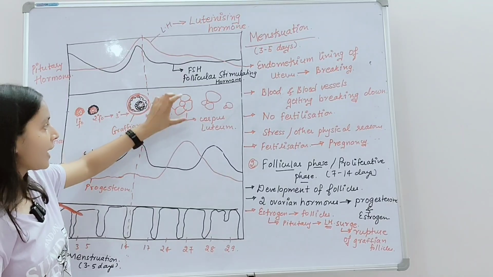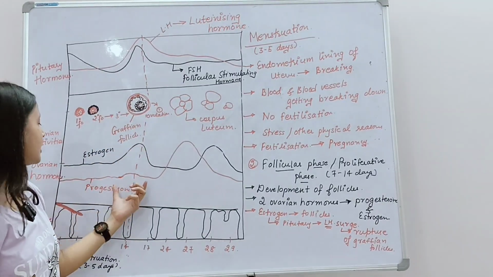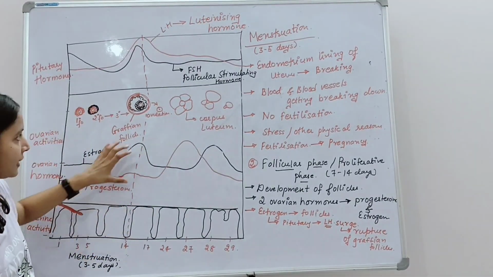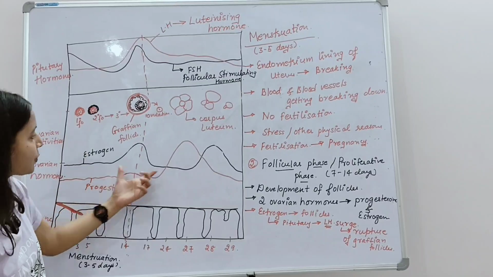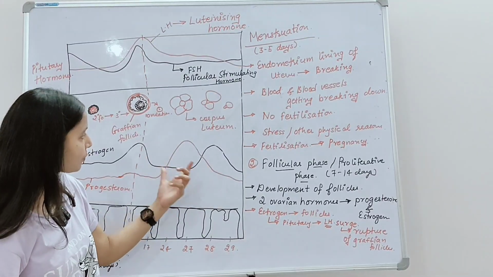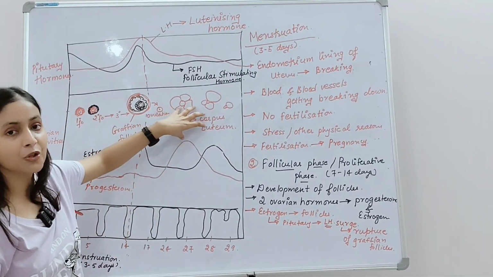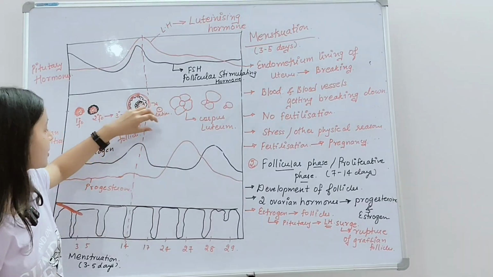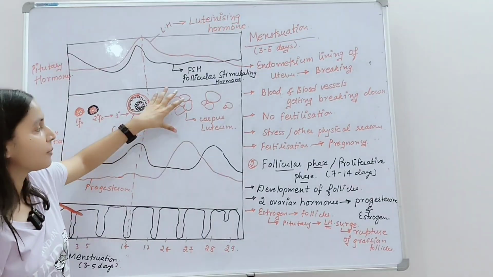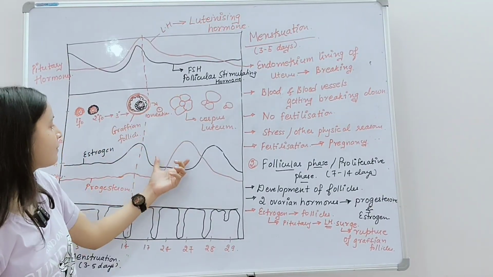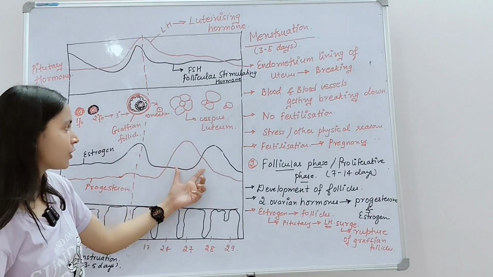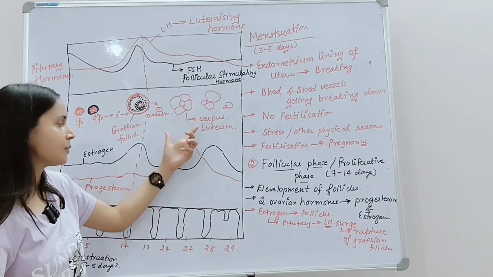They secrete progesterone. So you will see in the diagram that the level of the progesterone increases at what point of time? When there is formation of the corpus luteum. Why? Because the progesterone is actually secreted by the corpus luteum. So the level of this hormone progesterone increases as corpus luteum secretes.